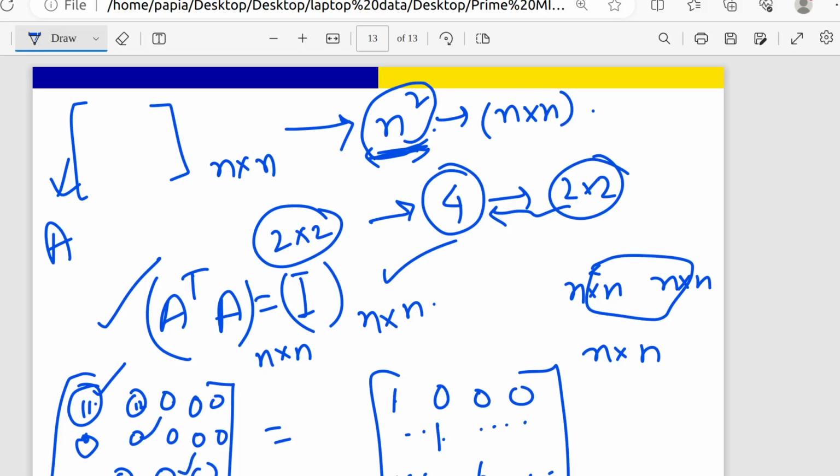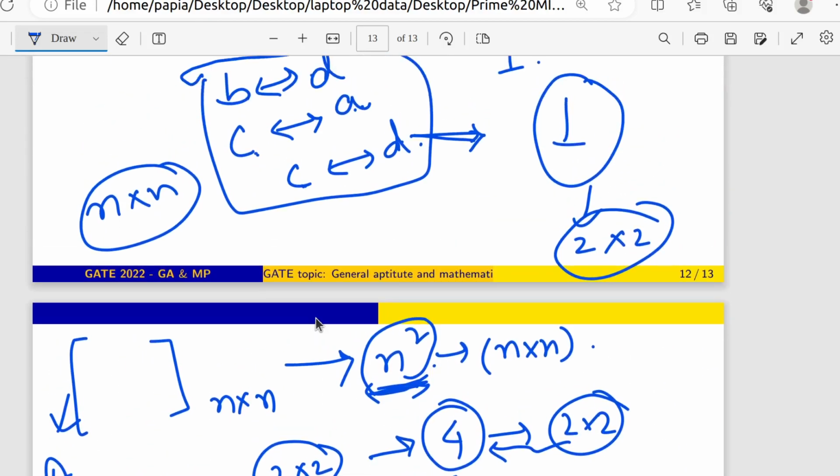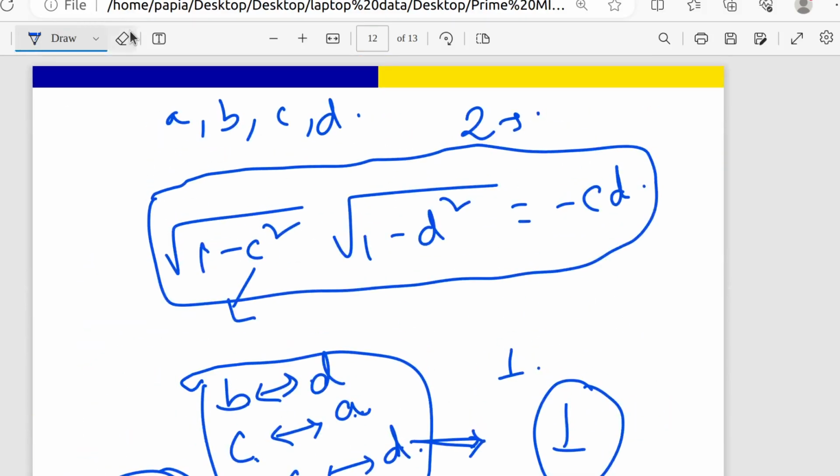That means each and every diagonal term present in that A dagger A, or A transpose A, formula should be equal to 1, and the rest of the things should be equal to 0. Then how many equations can I get? That is the main question. So how many equations can I get? N plus n into n minus 1 by 2.